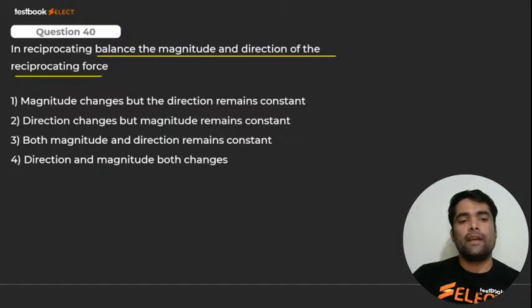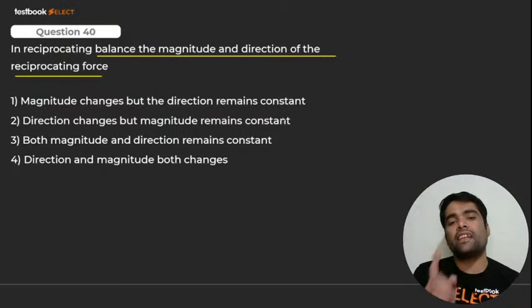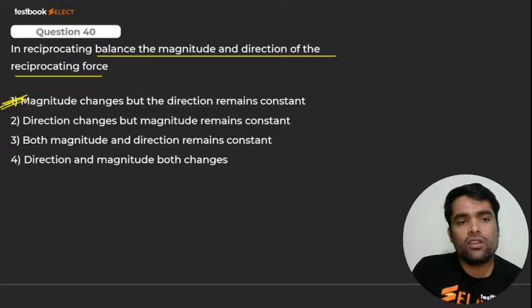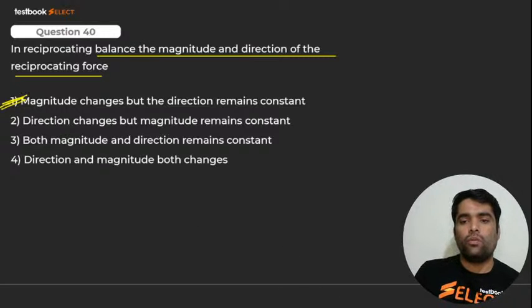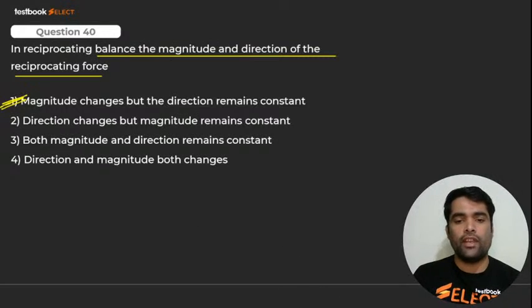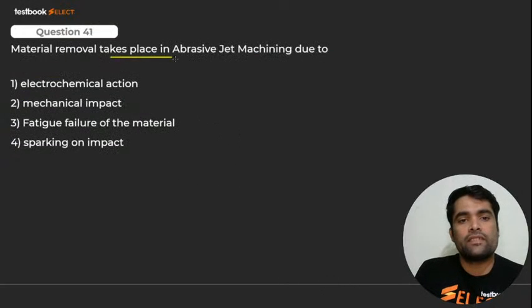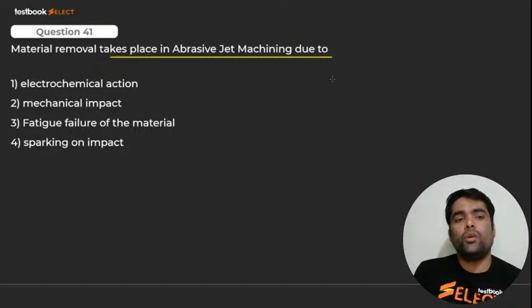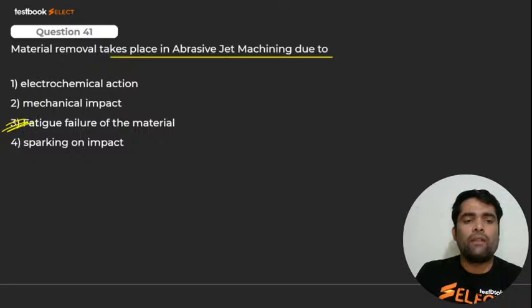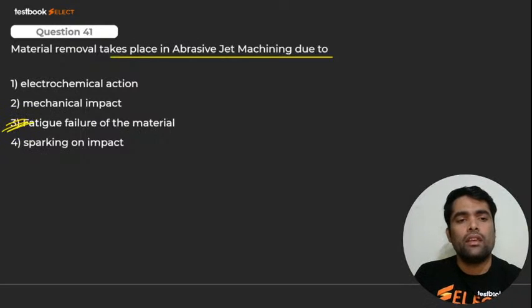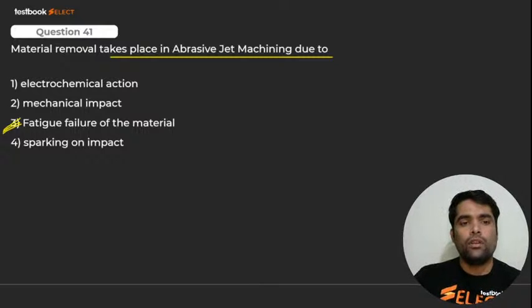It is a balancing question. Yes, my dear. It is none other than what? Magnitude keeps changing, but direction remains the same. Yes or no? Very good. Here we go. Material removal takes place in abrasive jet machining due to what, my dear? Fatigue failure of material. We have already learned. This is an informative question. It is written in our notes. It is due to fatigue failure, right? 41 has been done, right? Here we go for next.